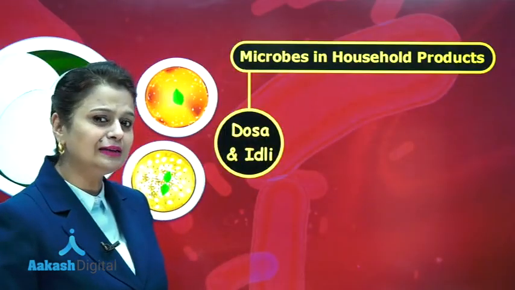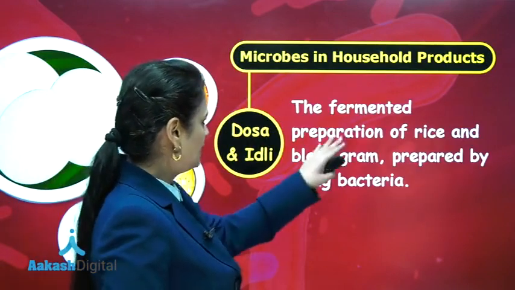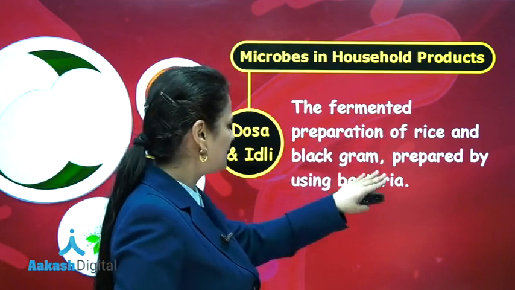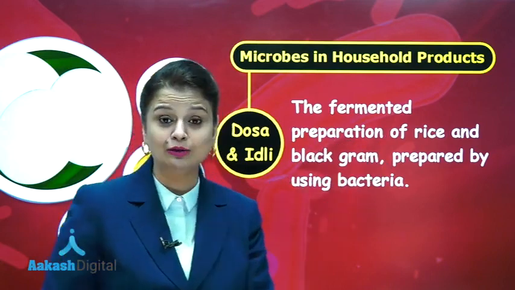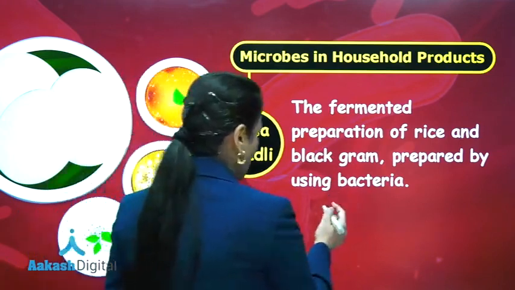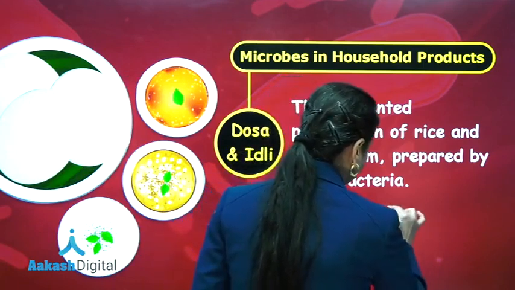After this, we are going to talk about the formation of dosa and idli. Dosa and idli are formed from soaked rice and gram. It is a fermented preparation of rice and black gram prepared by using bacteria. And the bacteria which are used for the formation of idli and dosa are Streptococcus and Leuconostoc.